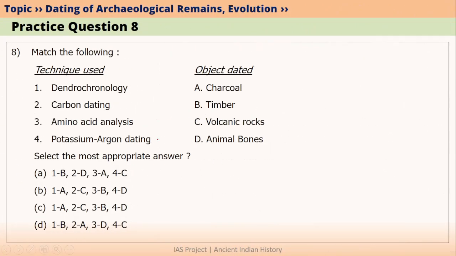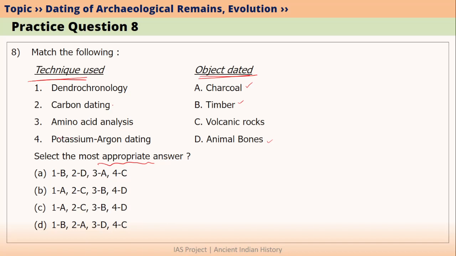Let's look at the next question. It is a match the following question. On one side we are given technique used and on the other side we have object dated. This question can be a little tricky because if we look here, carbon dating can be actually used to date charcoal, timber, animal bones also. So let's read the question. The question is select the most appropriate answer. So what we are going to do is we are going to do specific matching.